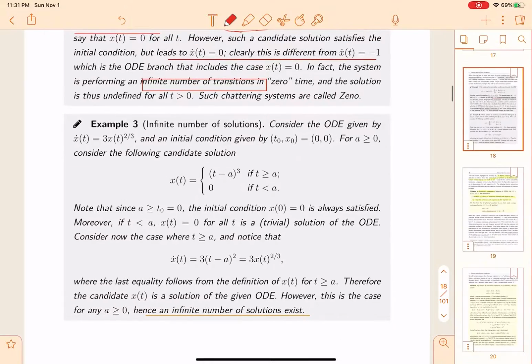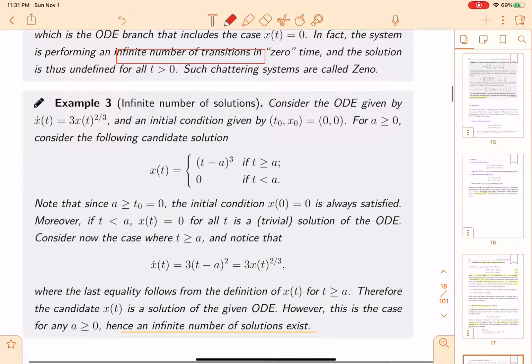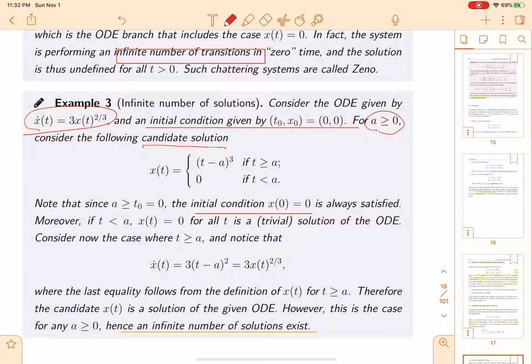Okay, example 3 will have an infinite number of solutions. Consider the ODE given by this equation and the initial conditions 0, 0. For a bigger or equal to 0, we have this candidate solution. Notice that when a is bigger than t naught equals 0, the initial condition x naught equals naught is always satisfied.